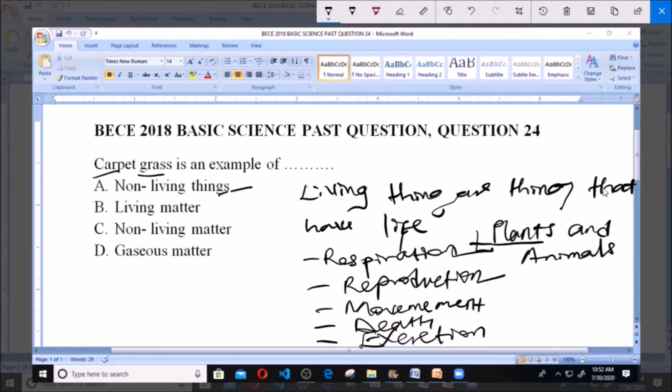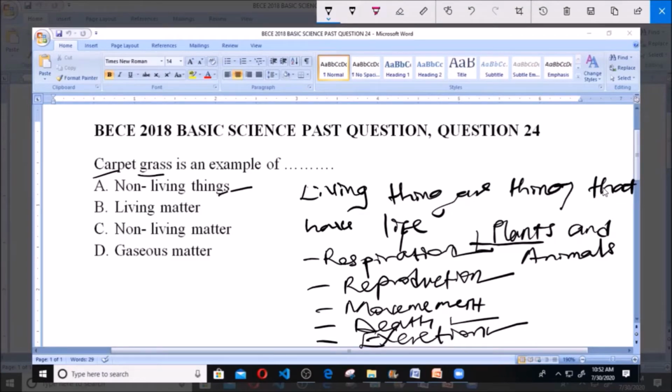Plants can reproduce. Although plants cannot move, they still possess this character and some of the other characteristics of living things, like excretion. Even plants can die. Plants do die. So because of this, we classify plants as living things. Definitely every type of plant, every example of plants, must be a living thing.